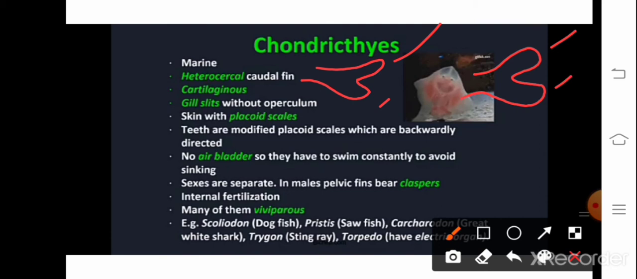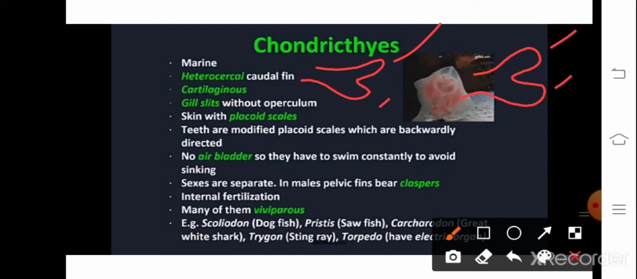Okay, next, they are of course cartilaginous fishes. The fourth point is that gill slits are without operculum. Gill slits, of course, help in respiration, right? They are not covered by a structure which is called the operculum. In bony fishes, you might have seen, there is a covering for the gills. Such a structure is absent in chondrichthyes.